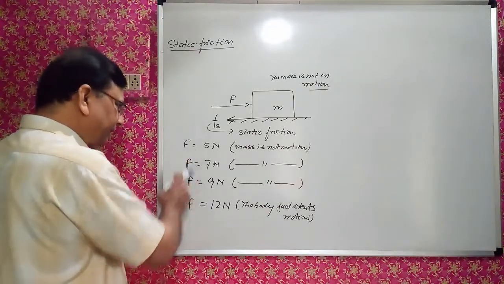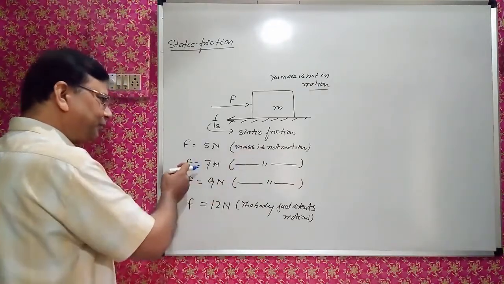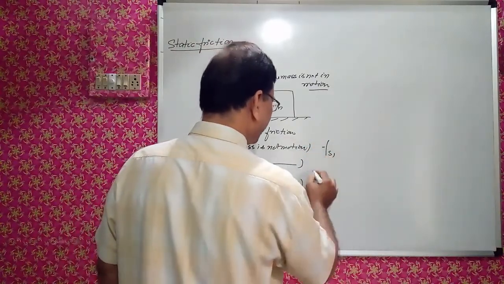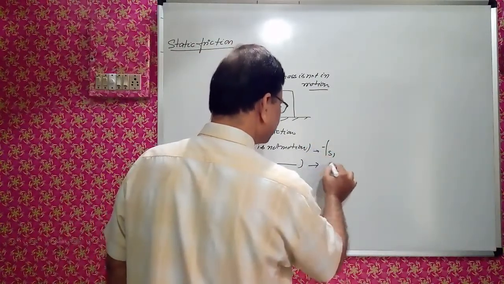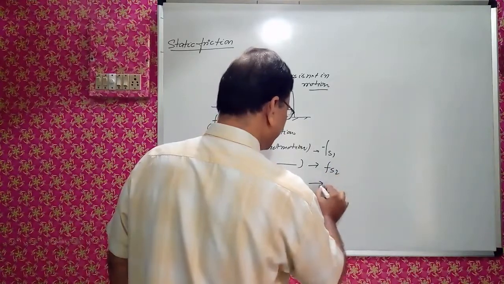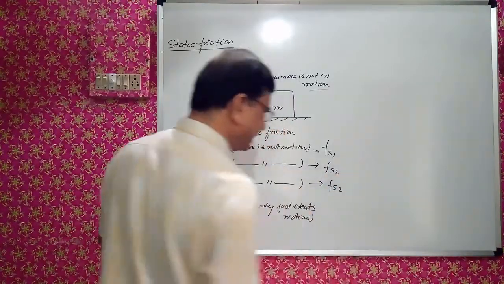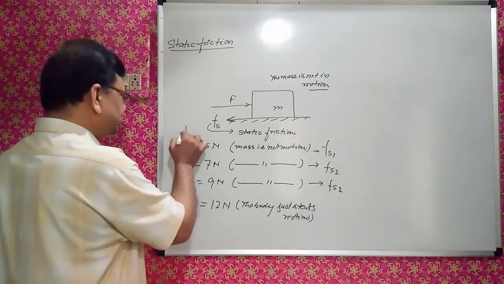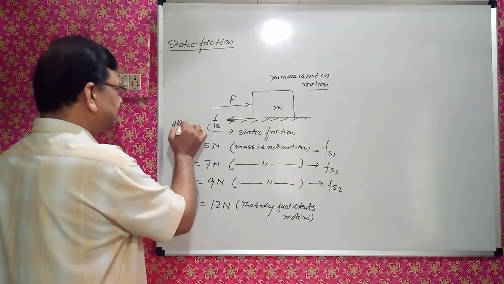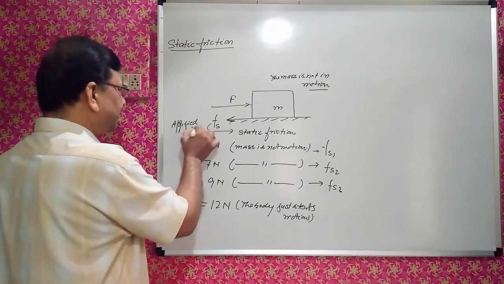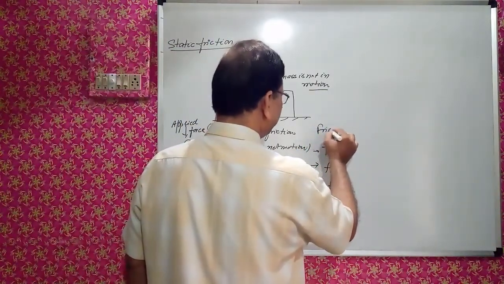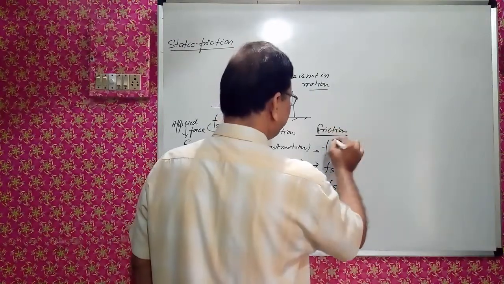So this force applied and backward force is something, frictional force is Fs1. Here friction is Fs2. Here Fs3. These are the frictional forces when applied force is this. This is applied force, and these are frictional force, or in short I will say it is friction.